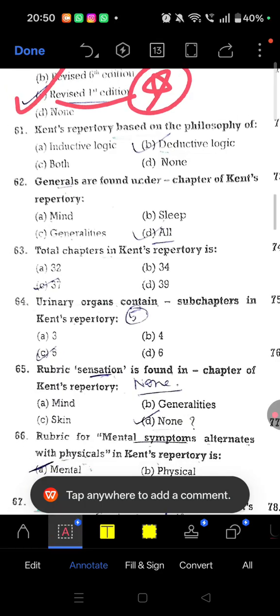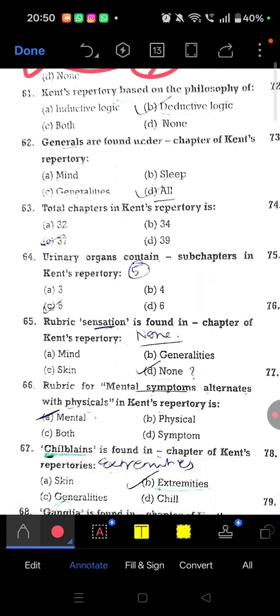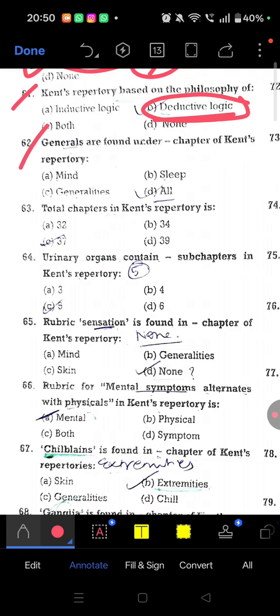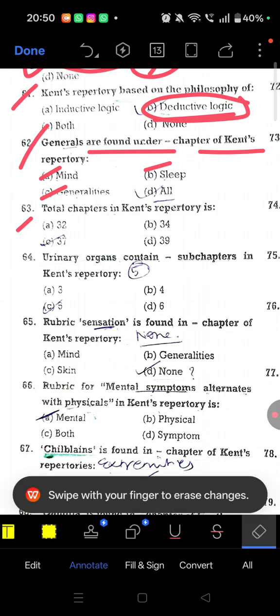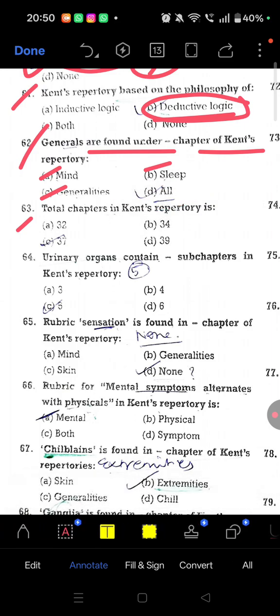Question number 61, Kent repertory is based on the philosophy of. So Kent repertory is based on deductive logic, right? Question 62, generals are found under all the chapters, sleep, mind and generalities, all the chapters of Kent repertory. Question 63, total chapters in Kent repertory is 37. Okay, total chapters is 37.